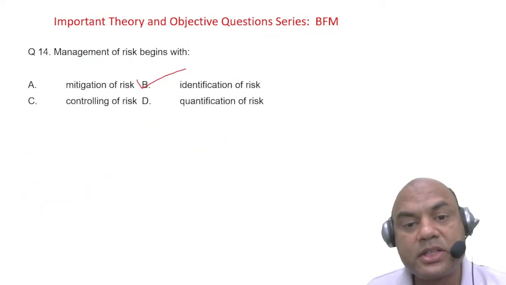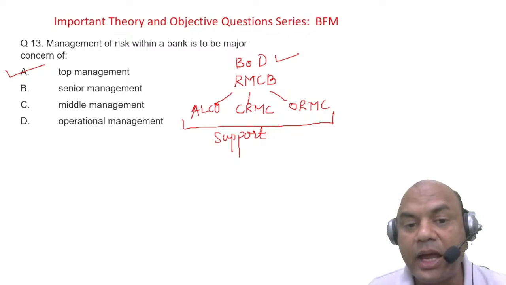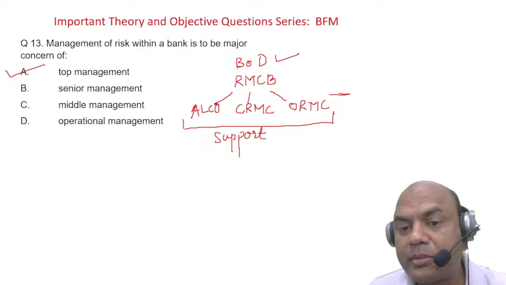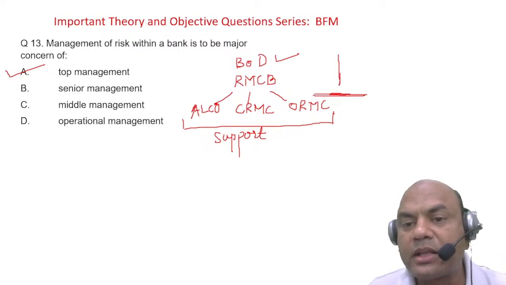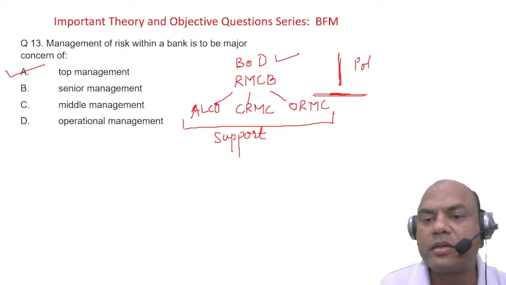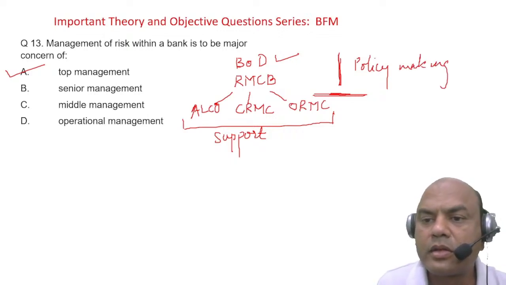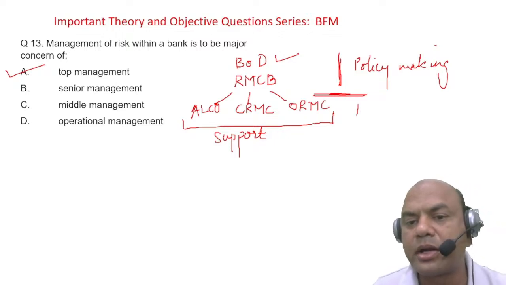Look at this sequence again. Board of directors, RMCB and ALCO, CRMC. This is the implementation level. This from here is the policy making level. Policy making. And this is the implementation part, lower level.